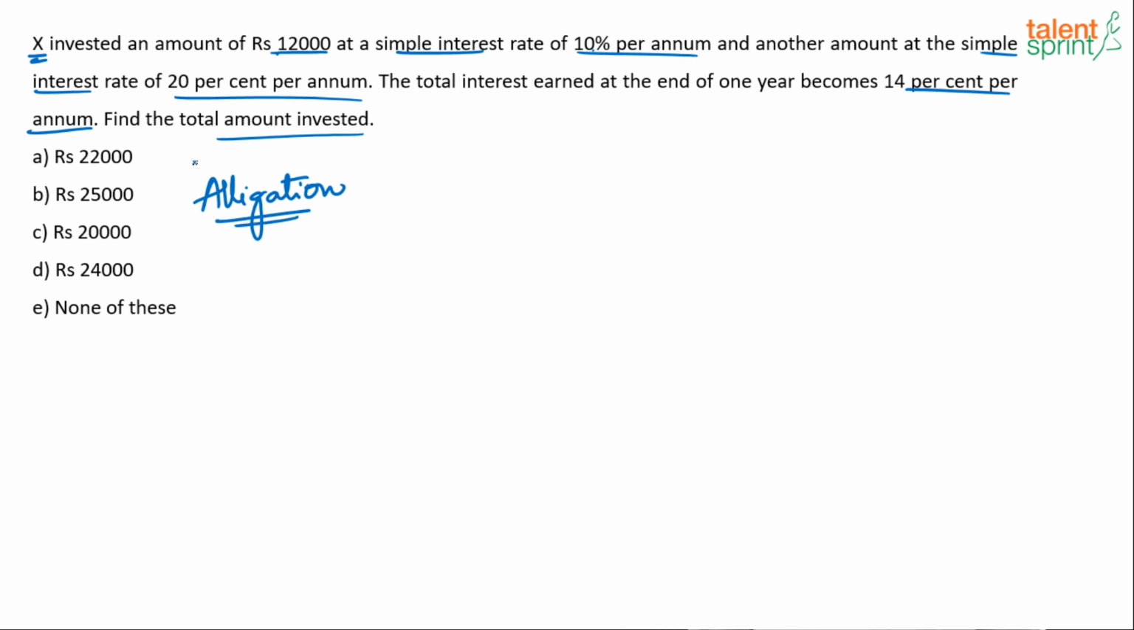Again, if you do not know what allegation is, allegations and mixtures is a very interesting concept in arithmetic aptitude. We have videos available on the YouTube channel, so refer to those videos. There's an allegation rule. There's type 1, type 2 and mixture. When you take the differences in a crossed fashion, you get the quantity ratio. You just apply the allegation rule and you get the answer. So I'm simply applying the allegation rule to arrive at the value.